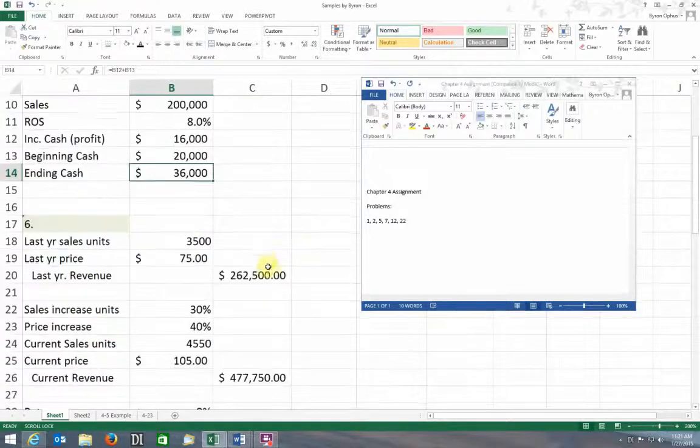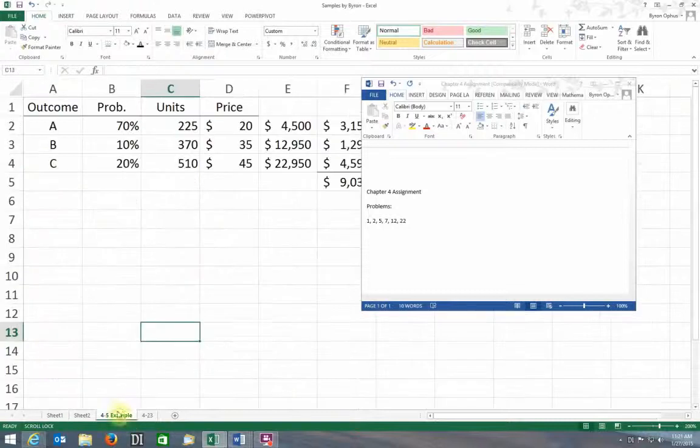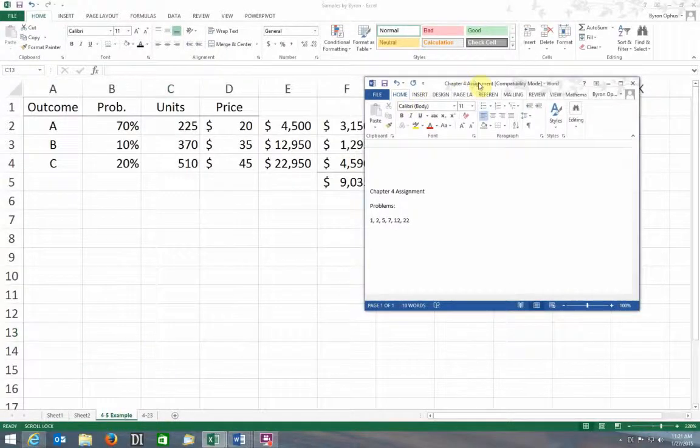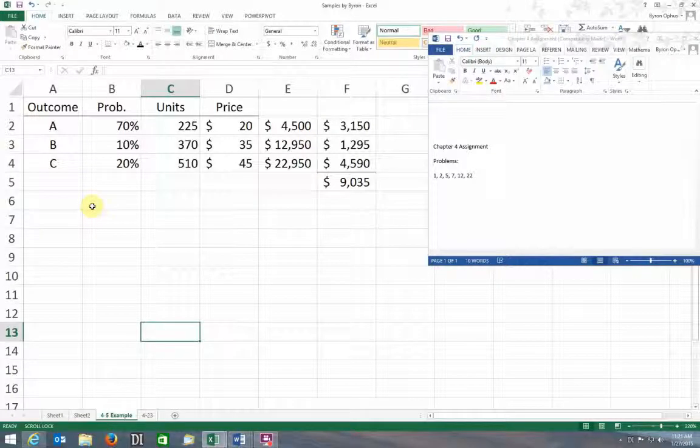Okay. Next problem you guys had is 5, and I went ahead and did 6, which I think is quite similar to your number 5. So we'll take a look at that. Number 6 is like your number 7, but for 5, I made a separate example here. It says Bronco Truck Parts expects to sell, I think I did number 4 here. Yeah, I did. So let's look at 4, it's just like your 5.